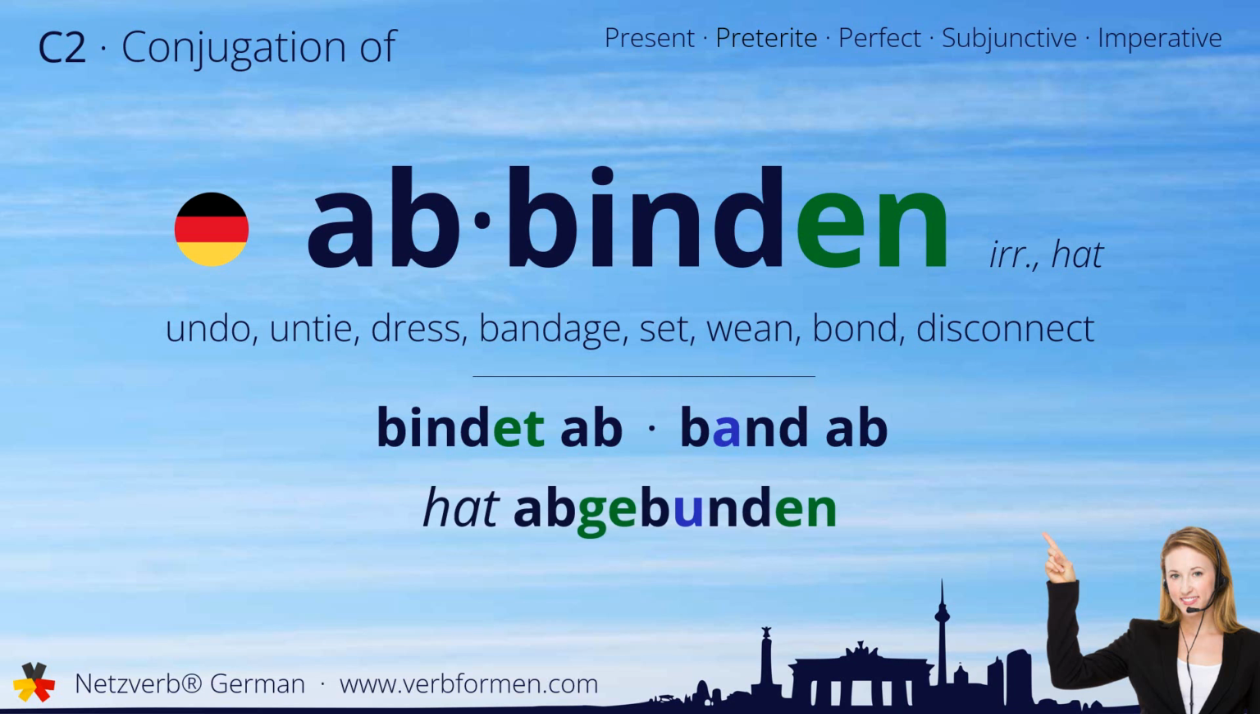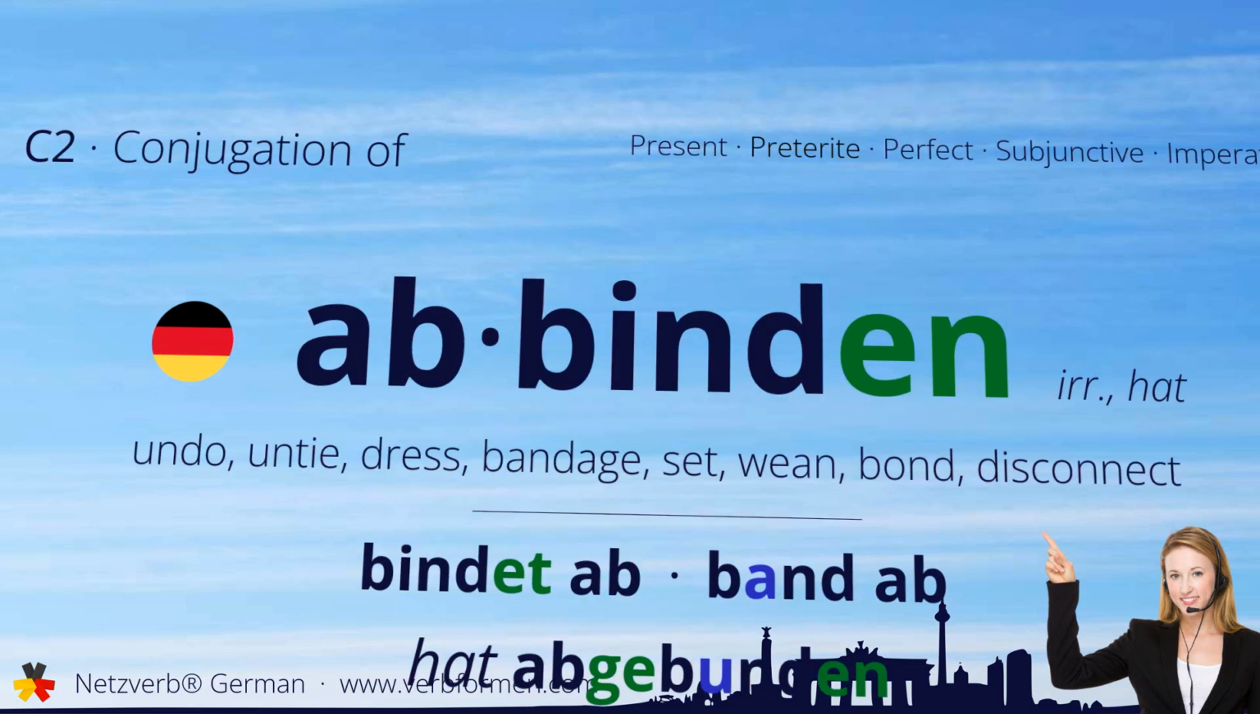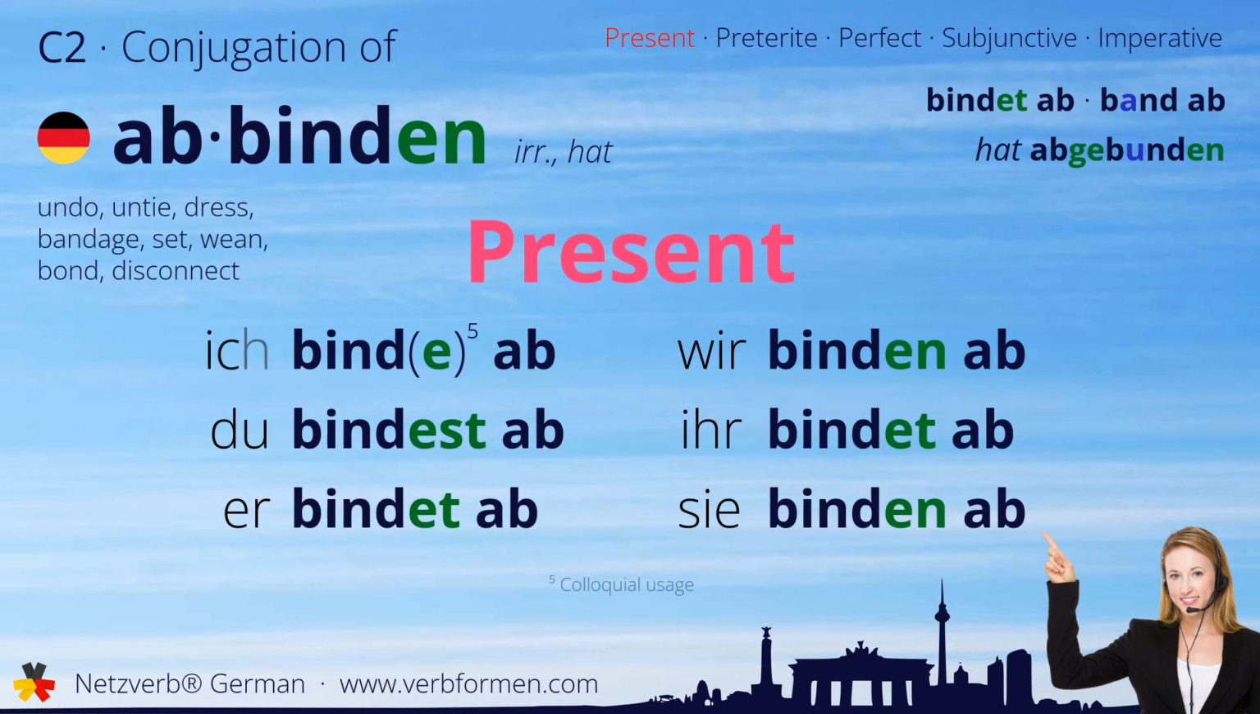Now let's move on to the tenses. First, we'll take a look at the present tense. Ich binde ab. Du bindest ab. Er bindet ab. Wir binden ab. Ihr bindet ab. Sie binden ab.